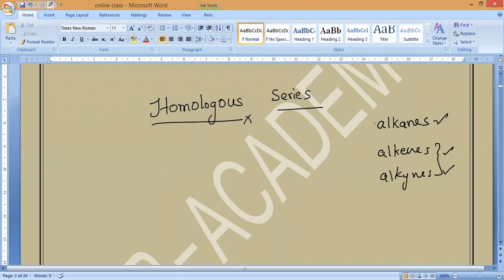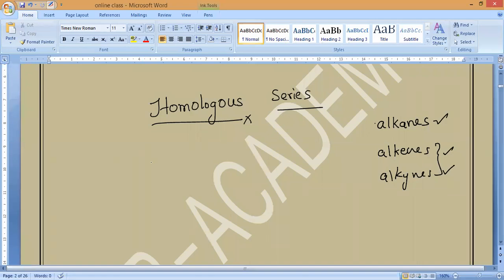On the first day of the carbon compounds chapter I told you that each compound differs from the next in the group by a CH2 group. Does everybody understand? Let us understand very carefully.